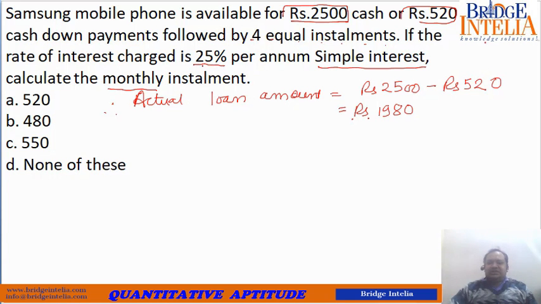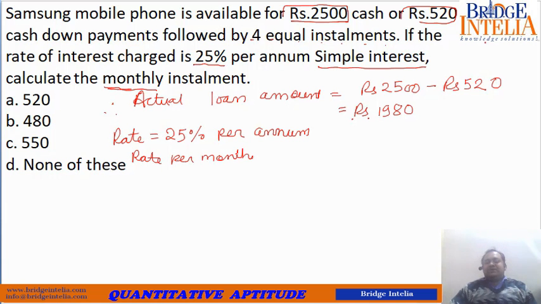What is the rate of interest? So rate is equal to 25%. Please mind this is per annum. Since you are paying this in monthly installments, you can take this approach, rate per month, because the person who has given loan to you is doing his calculation on a monthly basis. So for him, annual rate is not that important. Actually, the monthly rate is important. So rate per month.